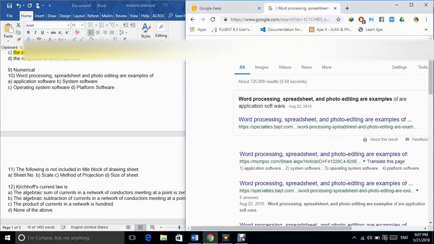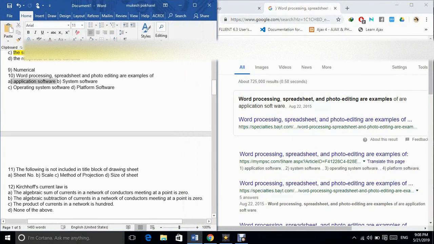10. Word processing, spreadsheet and photo editing are examples of A. Application software. B. System software. C. Operating system software. D. Platform software. The correct answer is option A.